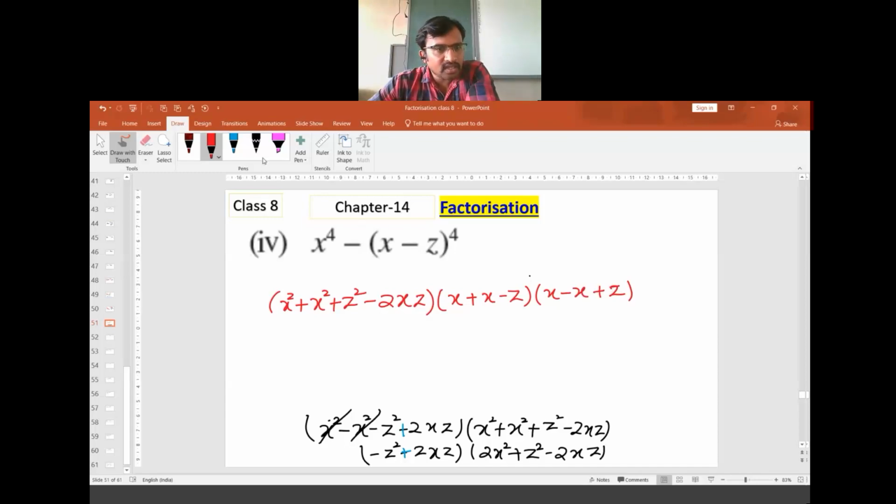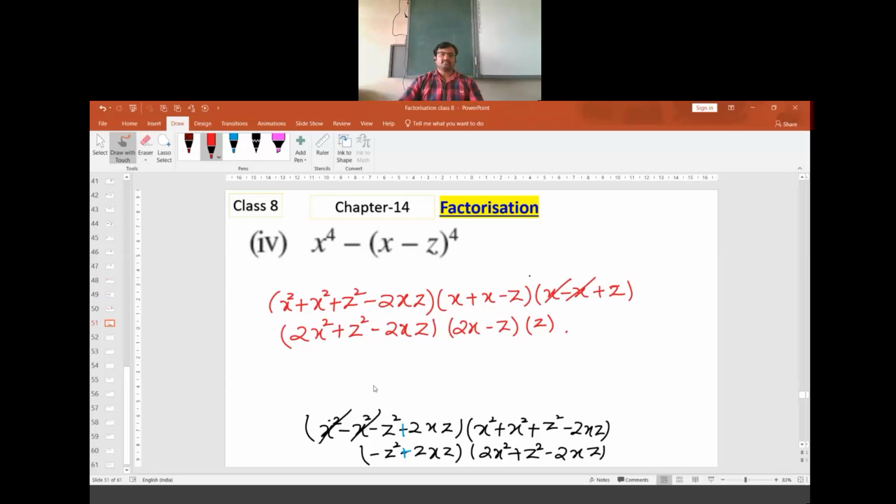On observing, there are some like terms. We can cancel this. Sir, it is same as my answer: 2x square plus z square minus 2xz into 2x minus z into z.